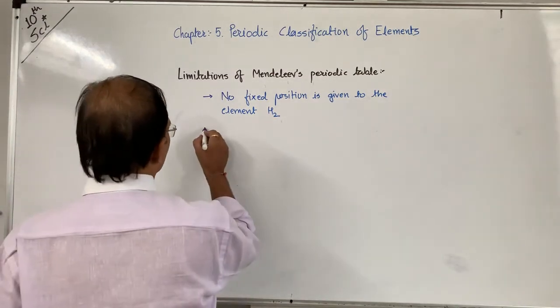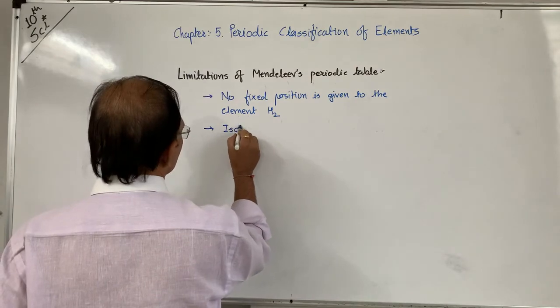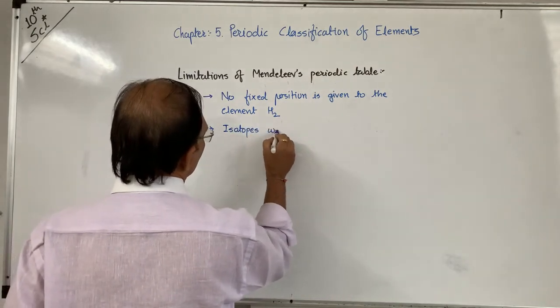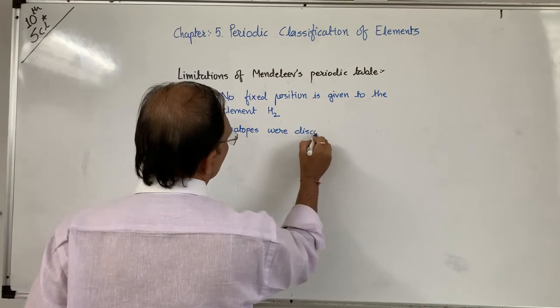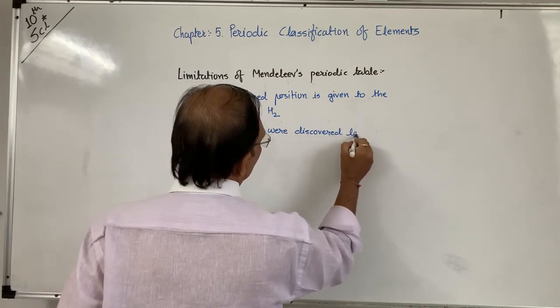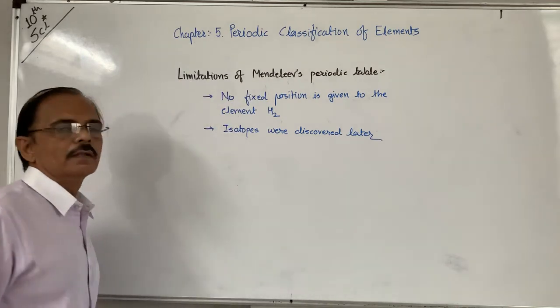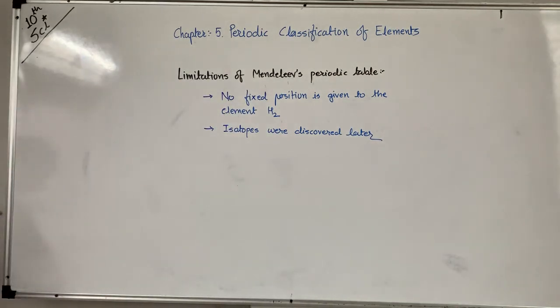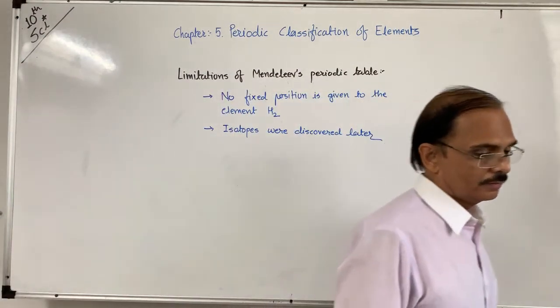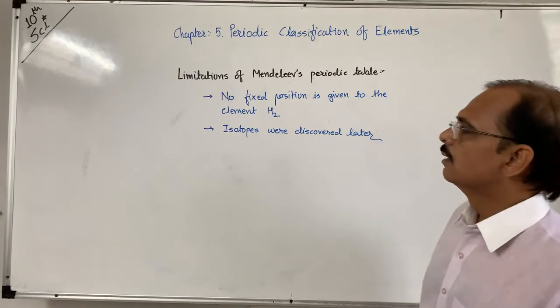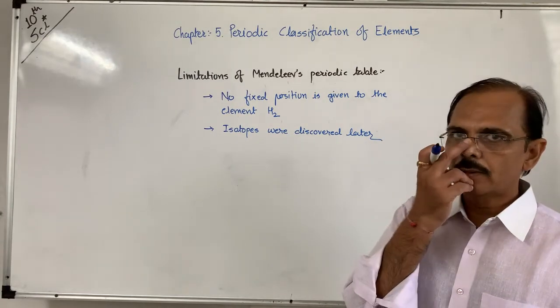Isotopes were discovered later, long after Mendeleev had proposed this periodic classification of elements, and that's why it is said that he could not say about isotopes. He could predict about other elements, but he could not predict about isotopes.